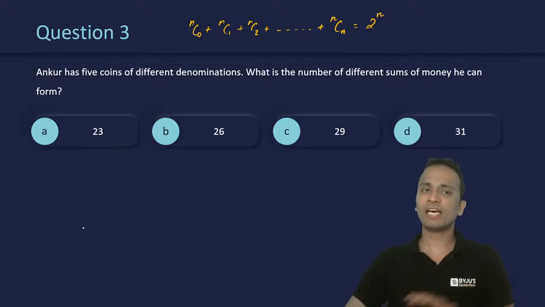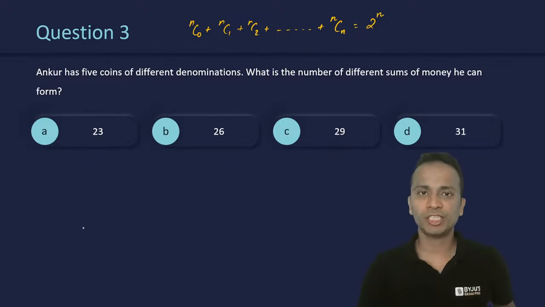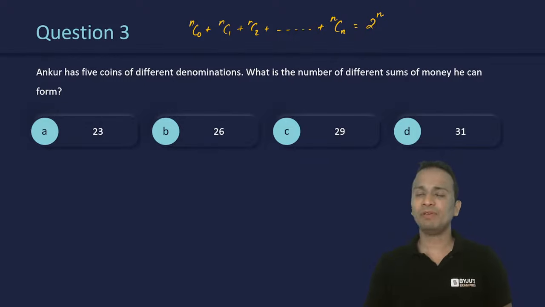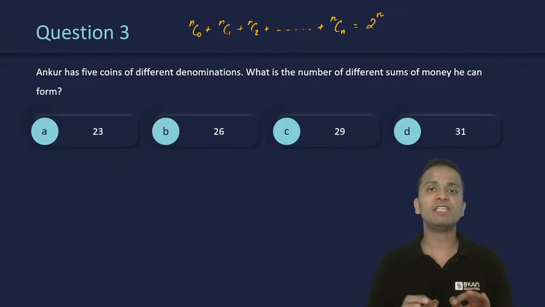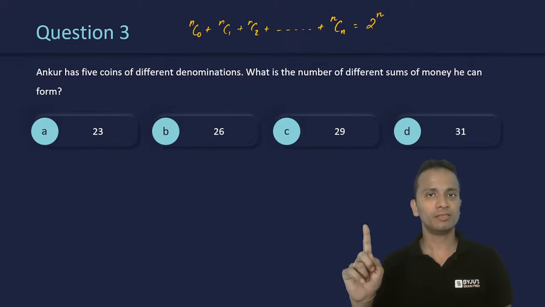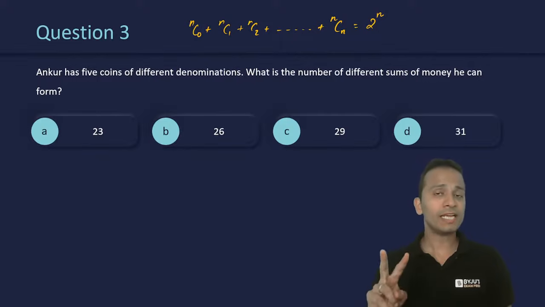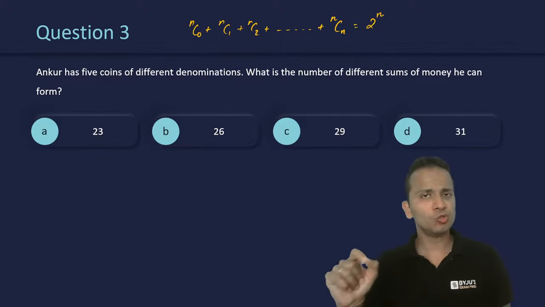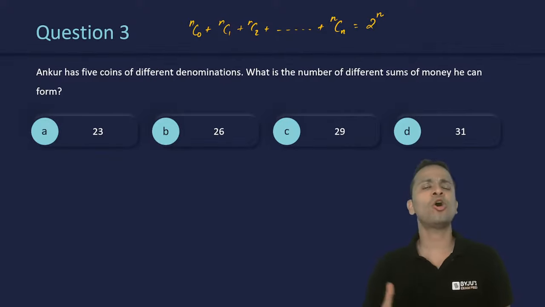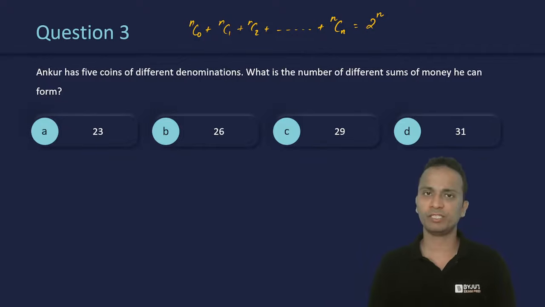Now there are 5 coins of different denominations. Number of different sums that can be formed will be, if I consider exactly one coin. Second case will be if I consider exactly 2 coins. Third case will be if I consider exactly 3 coins, exactly 4 coins, or exactly 5 coins.